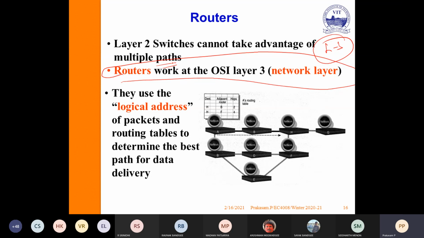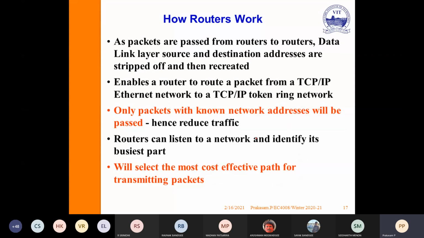The router works at the layer 3 network layer. The L3 switch also works on layer 3. They use the logical address, the IP address of packets, and routing tables to determine the best path for data delivery. So the L2 switch or bridges work purely based on the MAC address, while the router and L3 switch work purely based on the IP address or logical address.